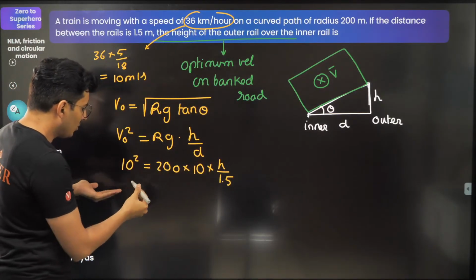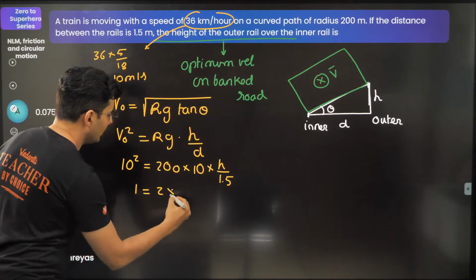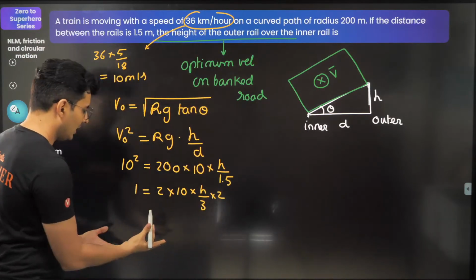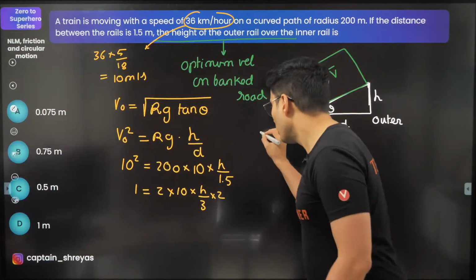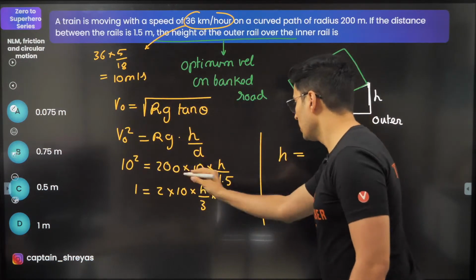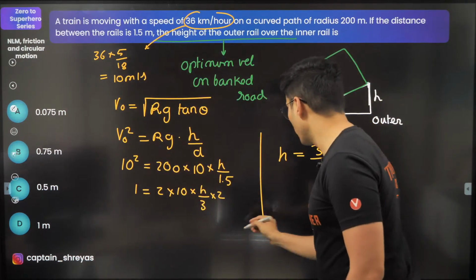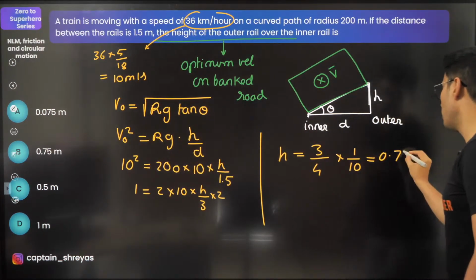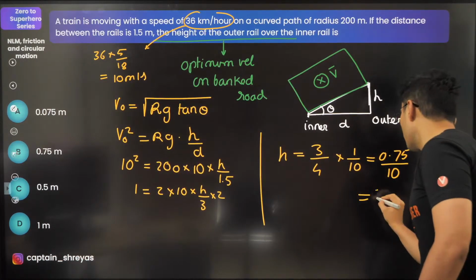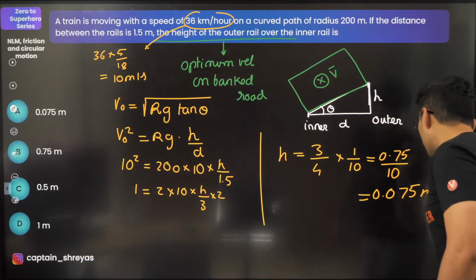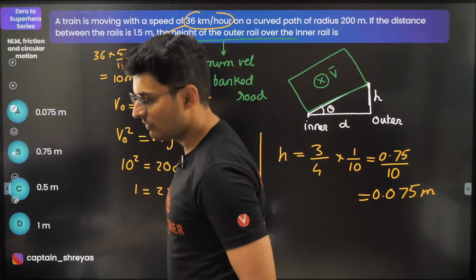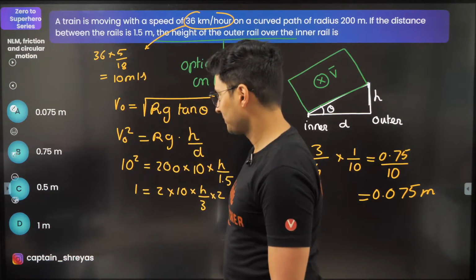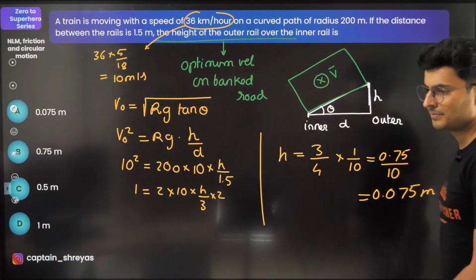100 and 200 cancel, so it will become 1 is equal to 2 into 10 into h by 1.5. 1.5 is 3 by 2. Moving this around, h will be equal to 3 on the top, 4 comes below, and 10 also comes below. So this will be 0.75 by 10, which is 0.075 meters. That's very small, 7.5 centimeters. It's there, right over there. There you go.